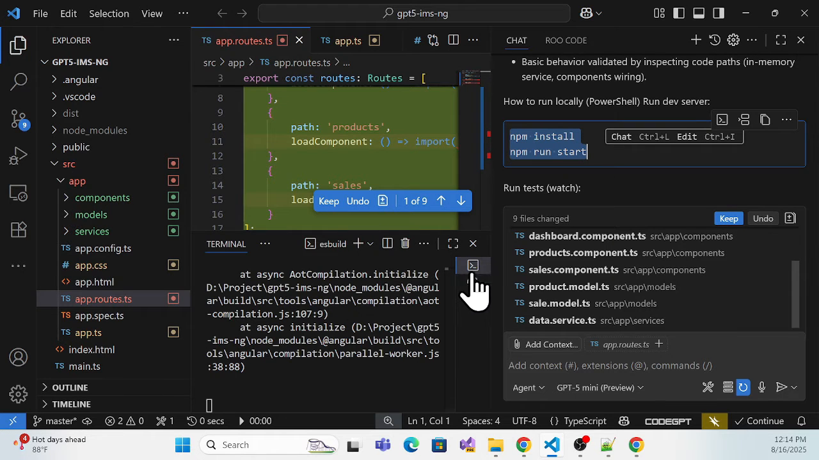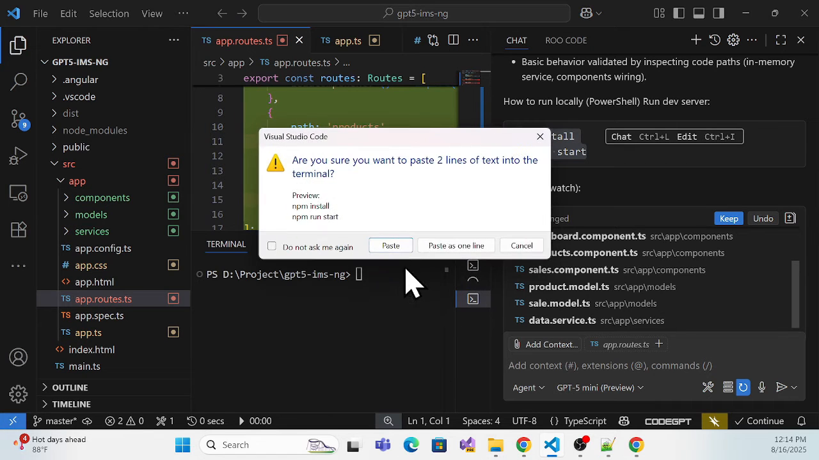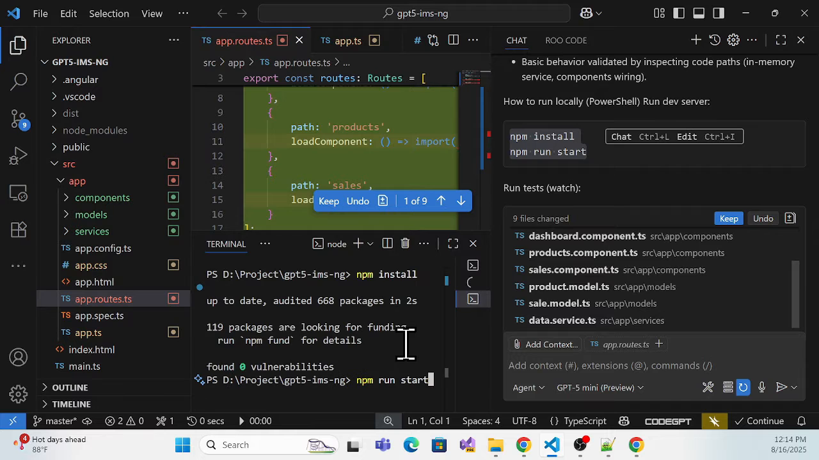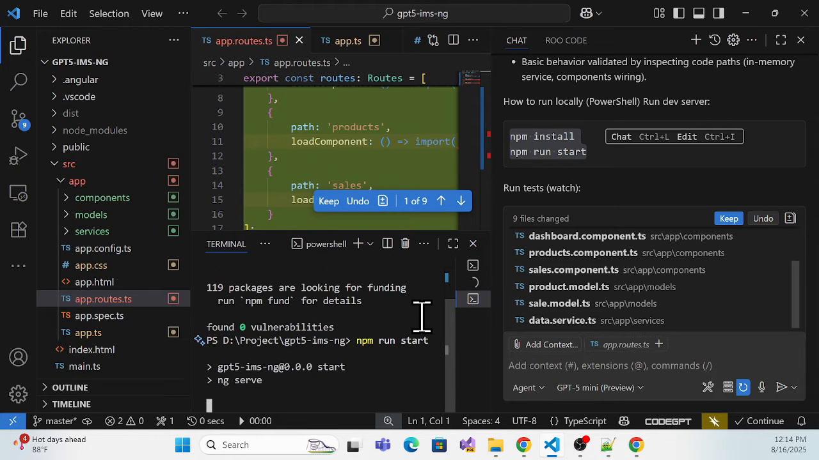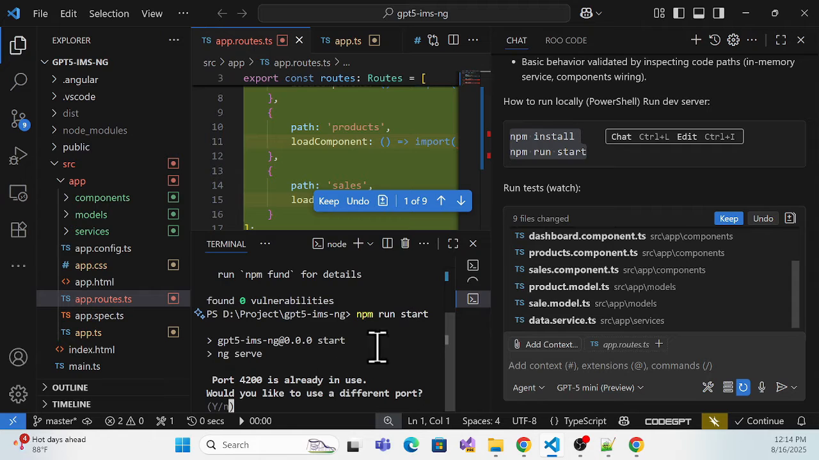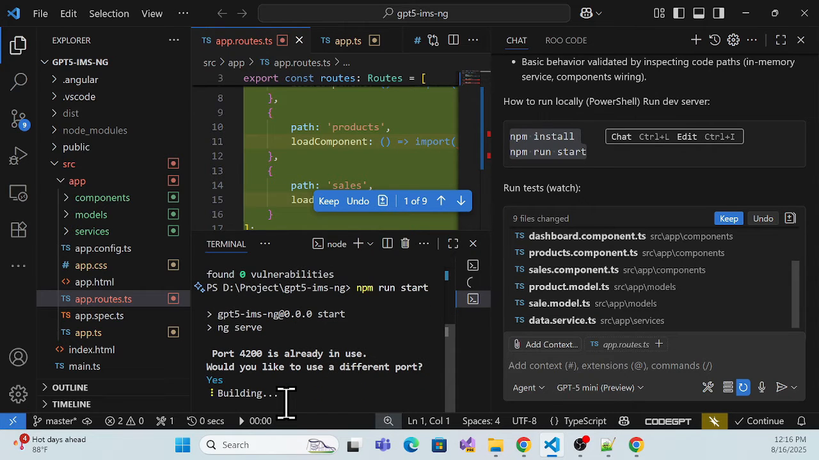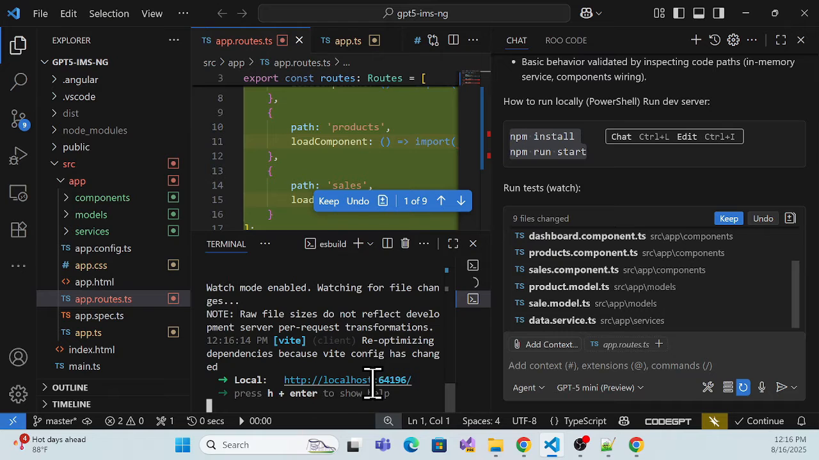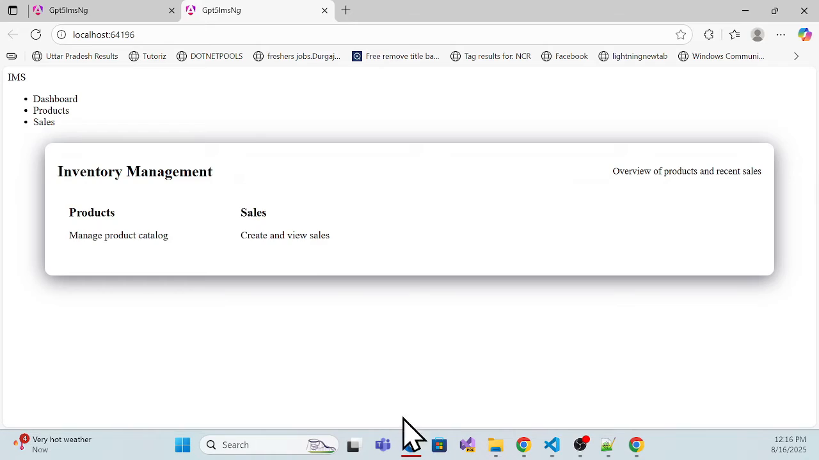copy it, go to one of the shells, and simply paste it. Okay, it might be open somewhere already, so I can just use another port, and now it's open. Okay, and see over here, it is running perfectly, there is no issue, but the look and feel is not good.